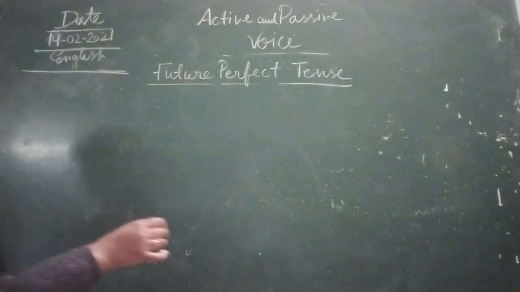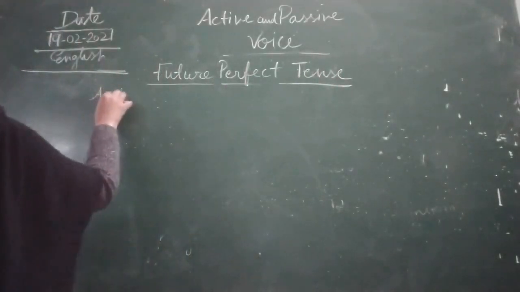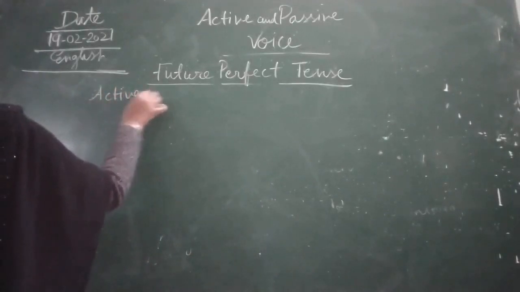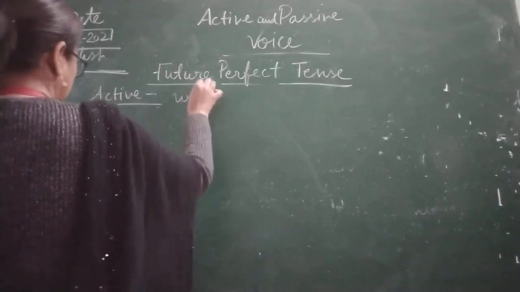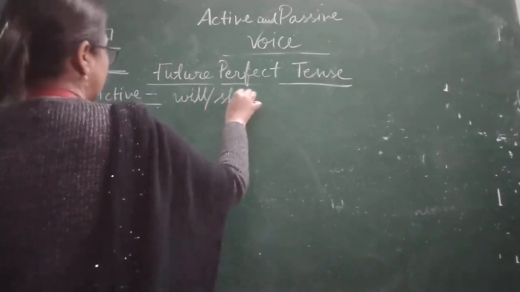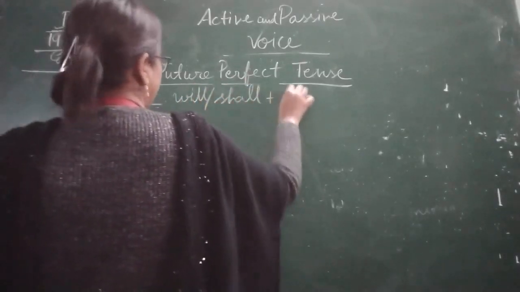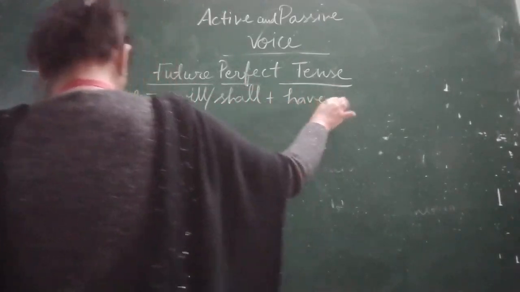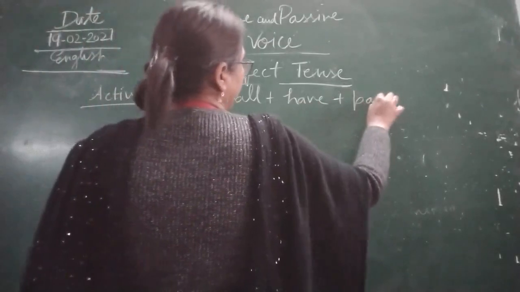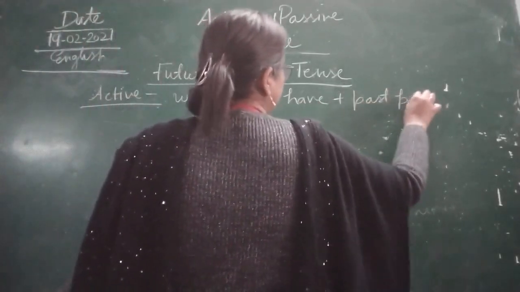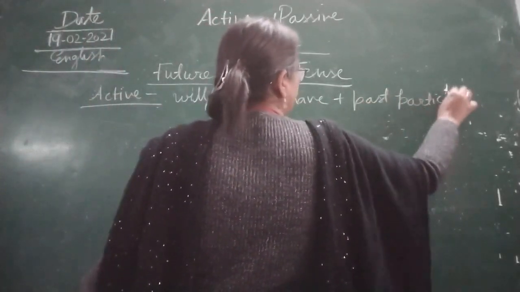So here, what is the formula of active voice? What is the rule for active voice? That is will and shall plus have plus past participle.